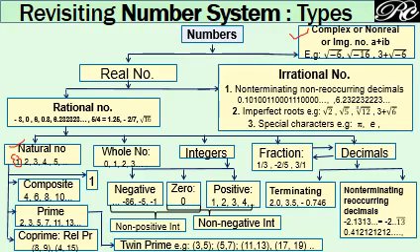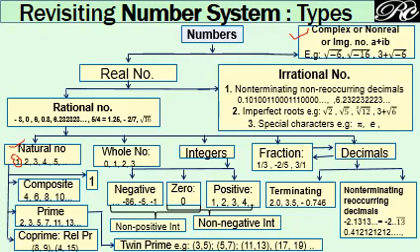Next is whole number. Whole numbers are the set of natural numbers including 0. Then there is integer. If you add the negatives of the natural numbers to the whole numbers, you will get a new set of numbers called integers. That's why integers are further classified into negative integers, 0, or positive integers.